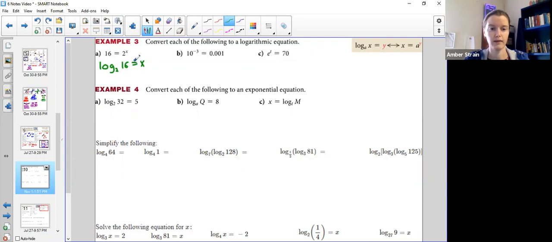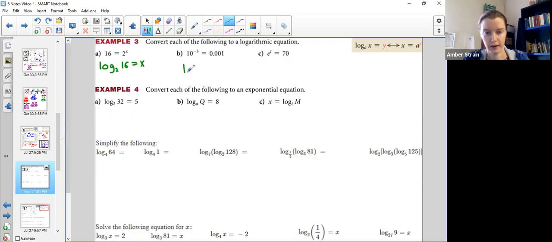The logarithm always equals the exponent. A logarithm is an exponent. So the logarithm always equals the exponent. And that's it. That's all you need. It's in logarithmic form. Same information. Let's try it again here.